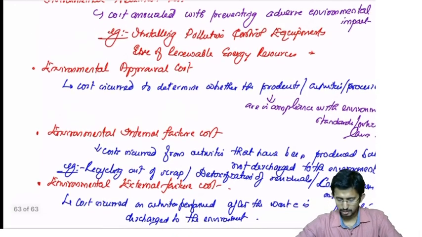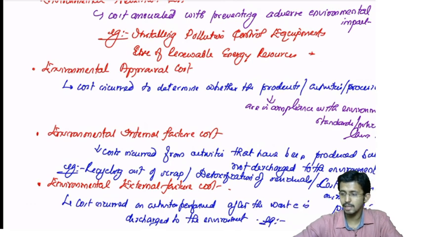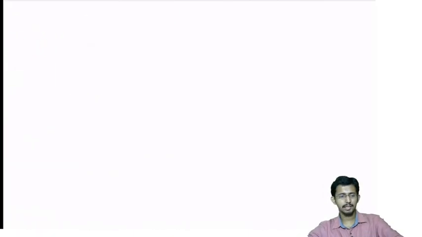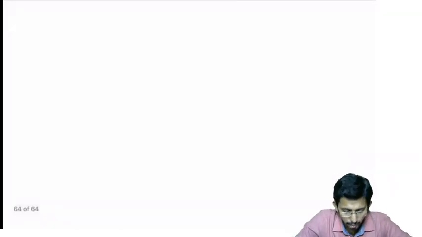Next, you can write examples: cleaning up of waste in the environment, then restoration of land after use. Is it clear? Then next heading you can give: identification of environmental cost.